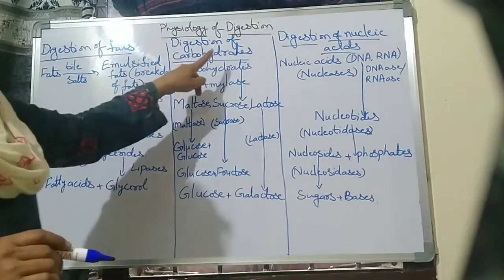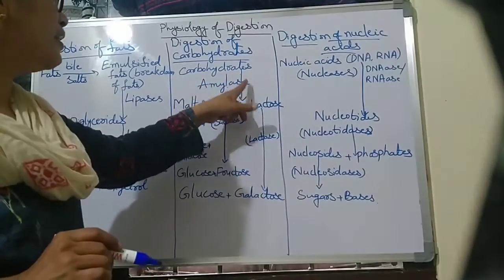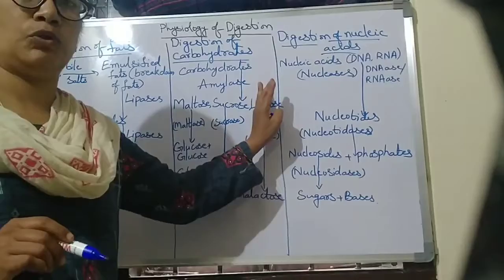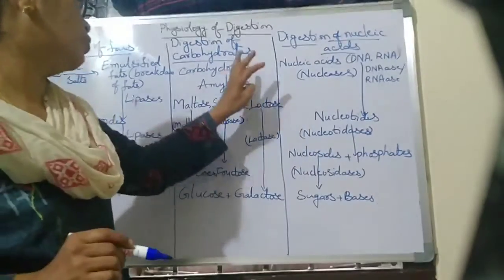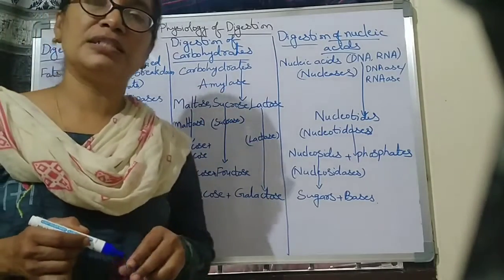Next, digestion of carbohydrates. The carbohydrates are converted into maltose, sucrose and lactose in the presence of the amylase enzyme. Where is the amylase enzyme present?